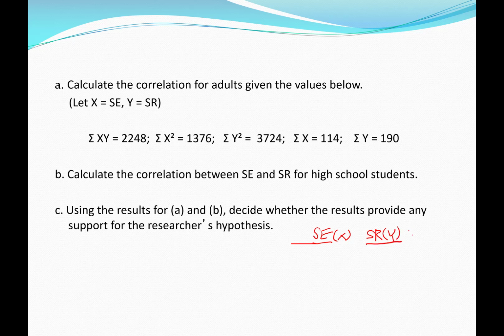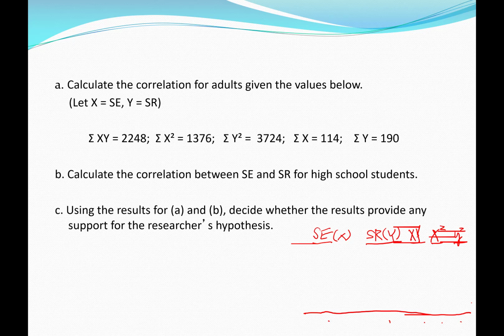You also want to have the XY column, your X squared column, and your Y squared column. And you want the totals at the very bottom, and you want to use those totals for the formula. So once you have the totals, then it's plugging in, just like question A, and calculating. That will tell us what the correlation is between self-esteem and social responsibility for high school students.